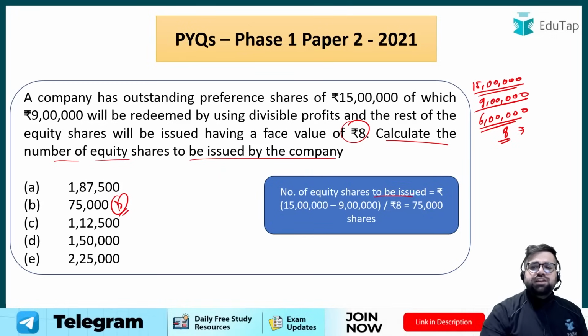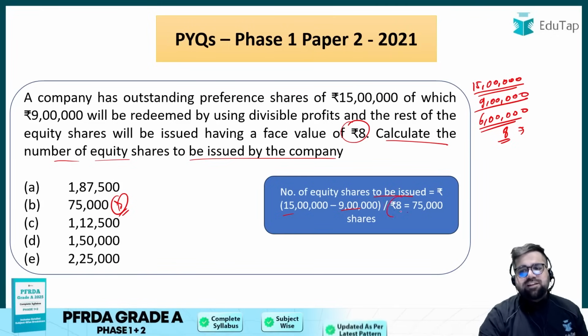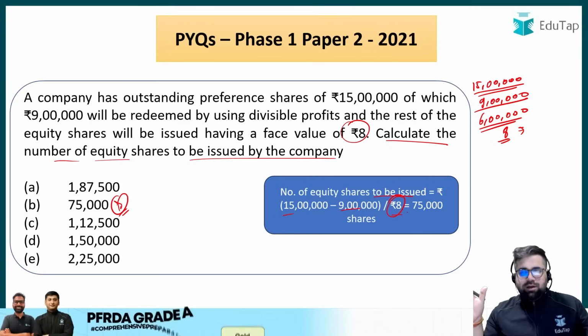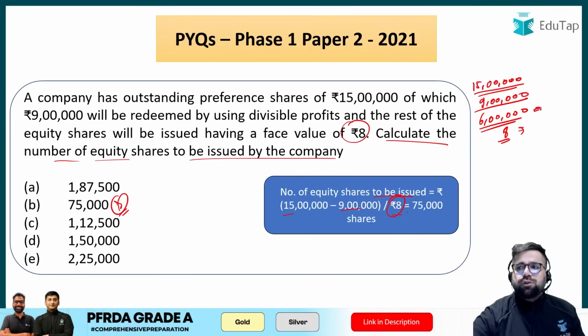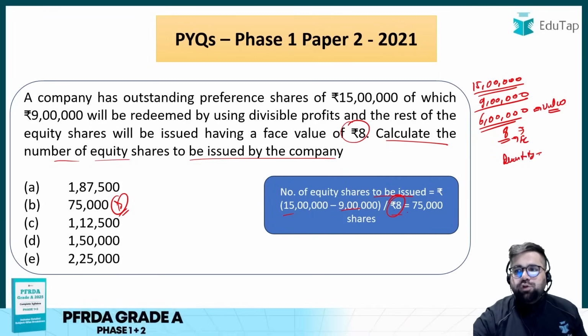Number of equity shares to be issued will be what? 15 minus 9, which will be 6. 6 divided by the face value of 8, right? This is what you do, right? If you have the total number of shares which you have to issue, divided by the face value. Simple. This is the value which is given to you, divided by the face value, and now you are getting the quantity, which is 75,000 shares.